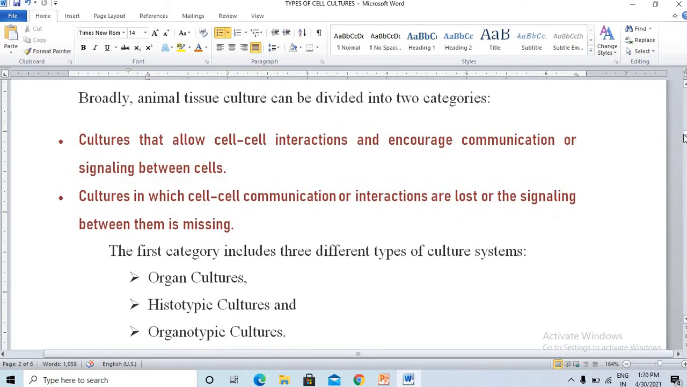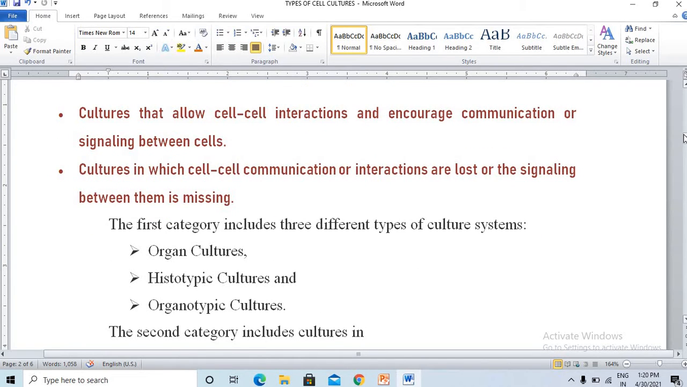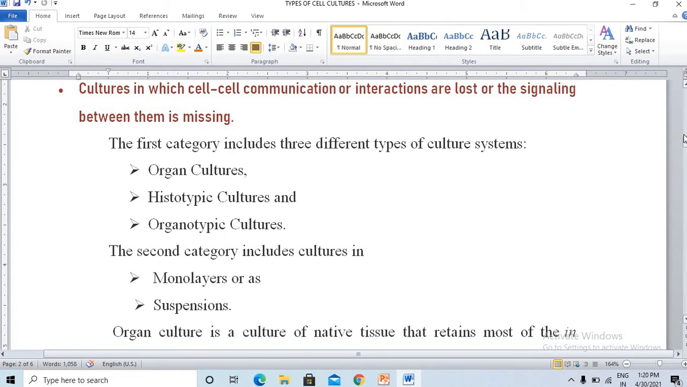So the first category can be classified into three types, that is organ culture, histotypic cultures and organotypic cultures. The second category includes monolayer cultures and suspension culture. So the cultures in which communication is allowed can be divided into three types, organ culture, histotypic culture and organotypic culture. Those in which communication is not allowed can be categorized into monolayer culture and suspension culture.